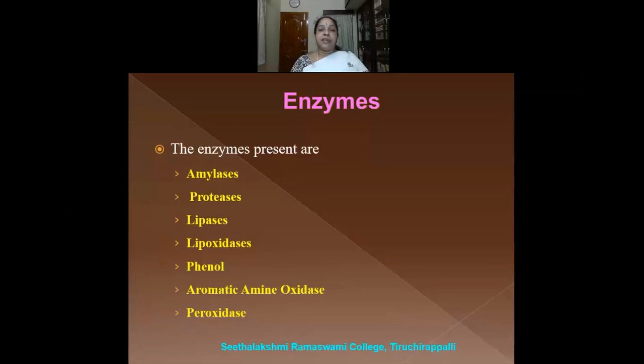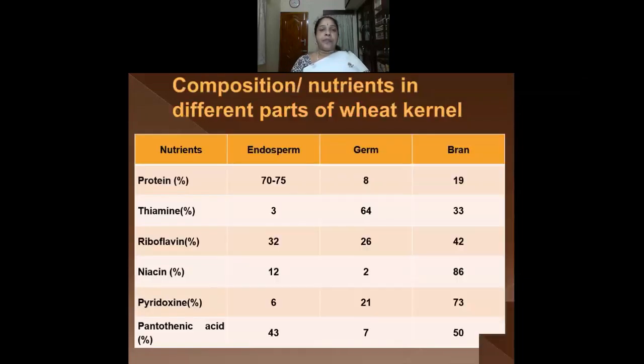And enzymes are also present. The enzymes that are present in the wheat grains are the amylases, proteases, lipases, lipoxidases, phenol, aromatic amine oxidase, and peroxidase. Apart from different nutrients, enzymes are also present in the wheat grain.